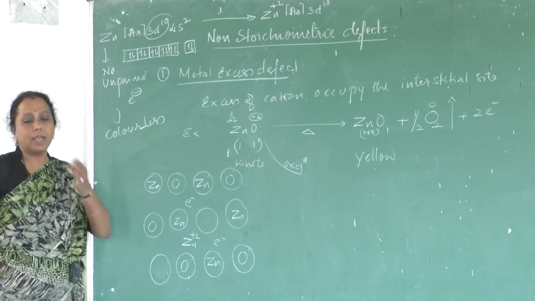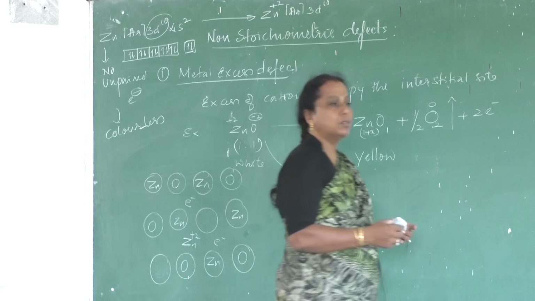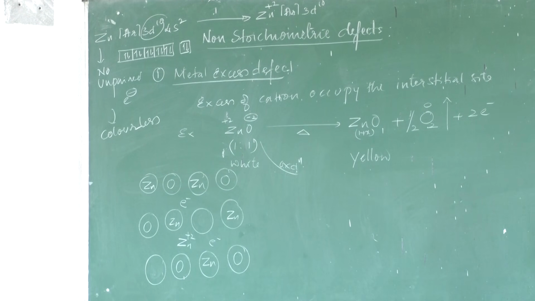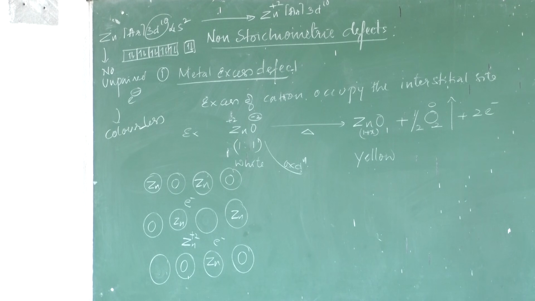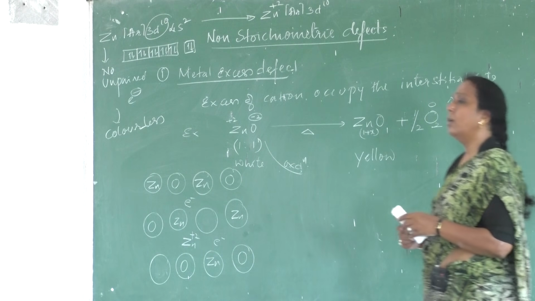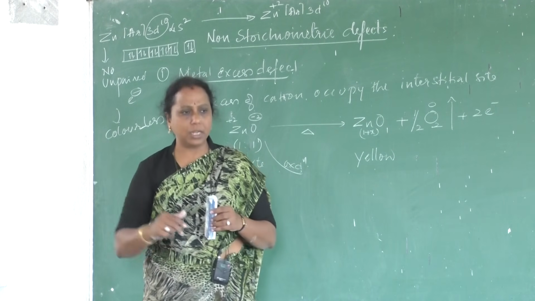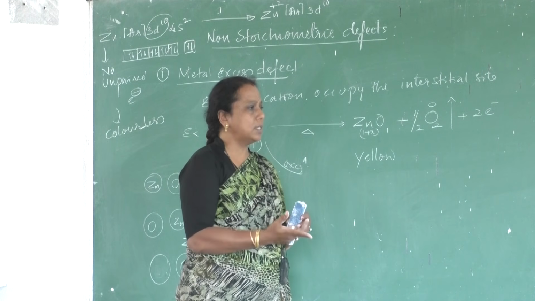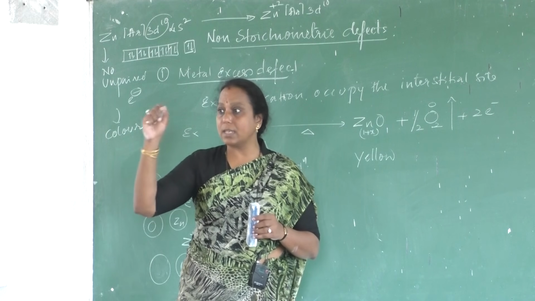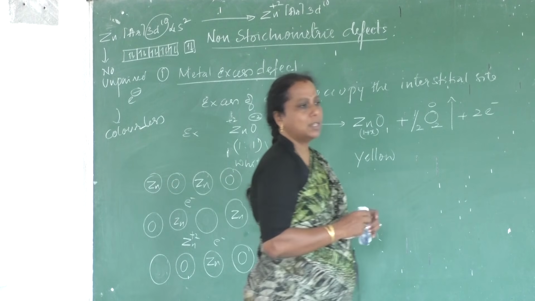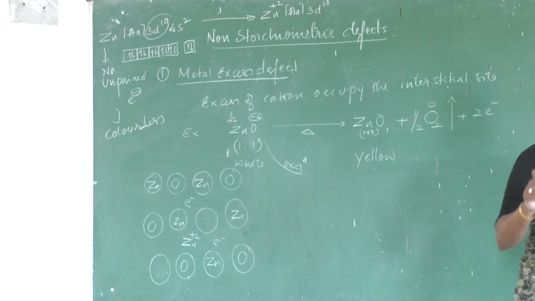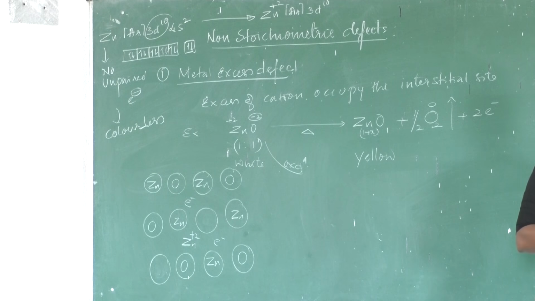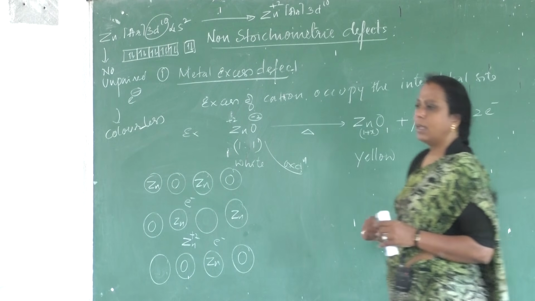So the second type I discussed is the metal excess defect. How does white colorless zinc oxide become yellow? On heating, what happens? What happens on heating? Oxide ion undergoes oxidation, leaves the crystal in the form of oxygen. Excess cation enters the interstitial site and electrons occupy the nearby interstitial site. Due to the presence of electrons, solid zinc oxide becomes colored and it can conduct electricity.